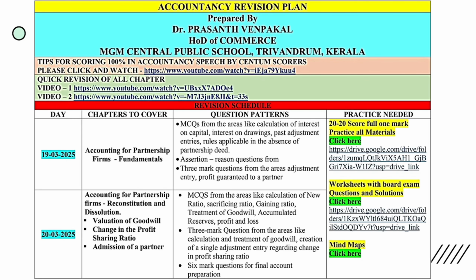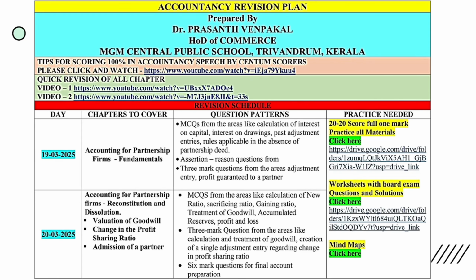You can practice maximum MCQs from the area. New ratio calculation, sacrificing ratio calculation, gaining ratio calculation. Treatment of goodwill is very important. 6 mark questions you can predict: accumulated reserves, profit and loss. And 3 mark questions you can predict for the area.